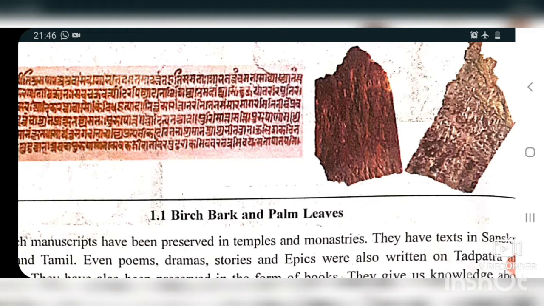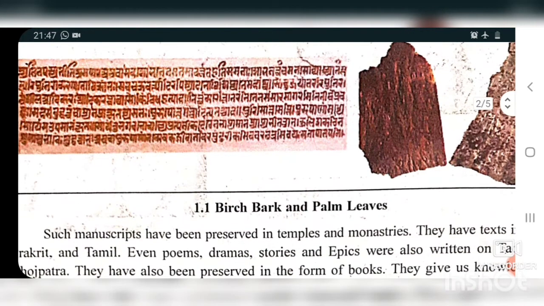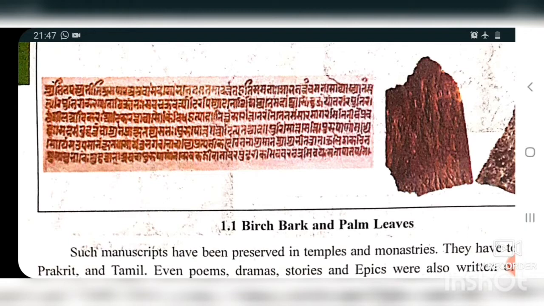This bark was used for writing, and here you see their language is also given. Thousands of years ago people had different languages. For example, Sanskrit is an old language. Other than that, there may be different languages which were used by primitive men also.